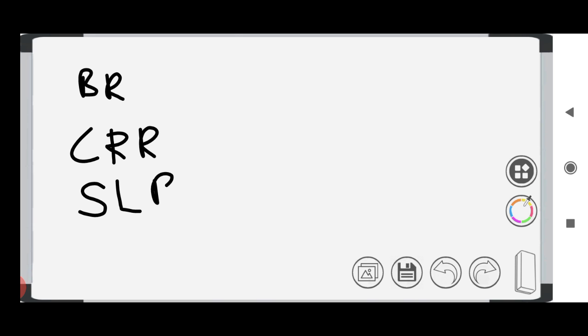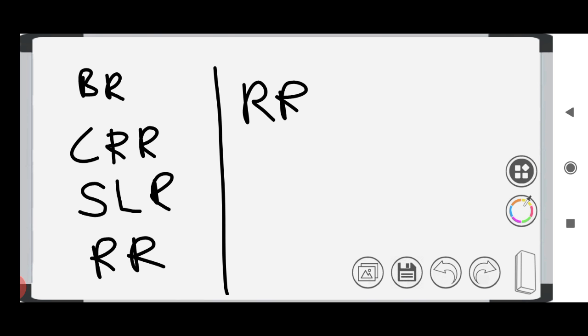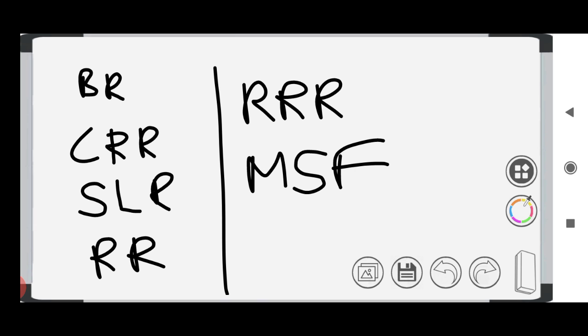In the quantitative tools, the first one is bank rate. We have cash reserve ratio. We have statutory liquidity ratio. We have repo rate. After that, we have reverse repo rate, as well as marginal standing facility. These are the quantitative tools to control inflation. First of all, let us discuss cash reserve ratio.